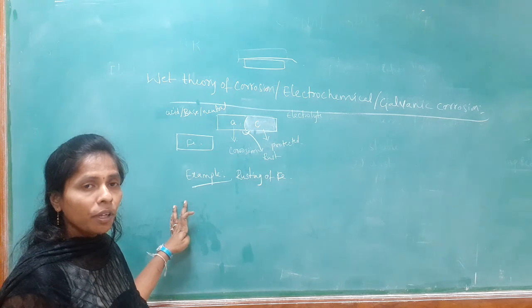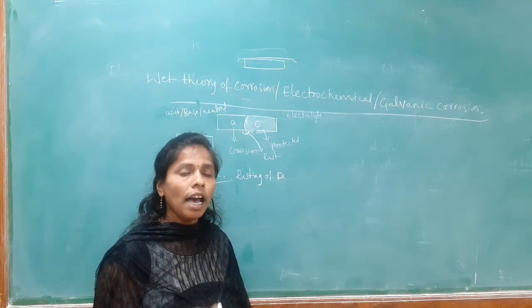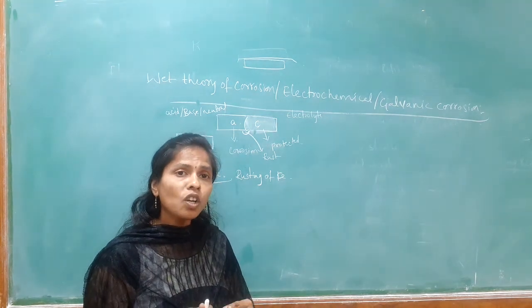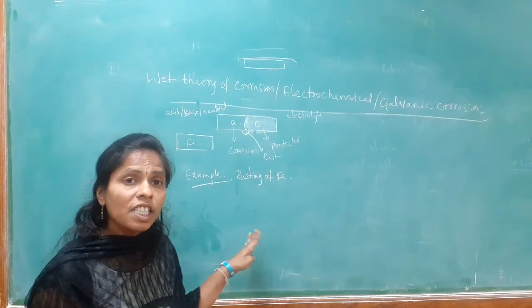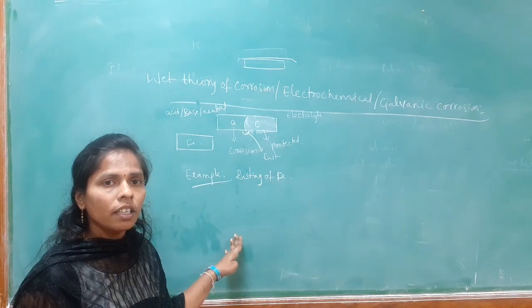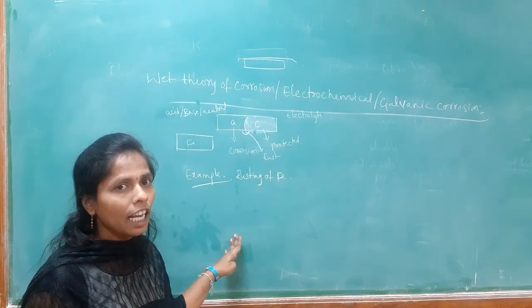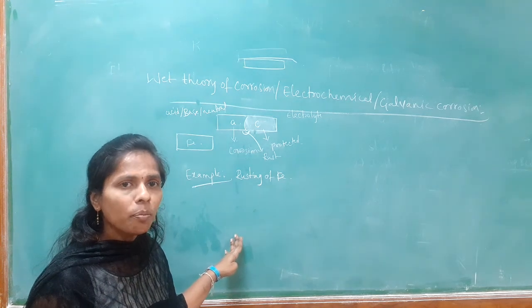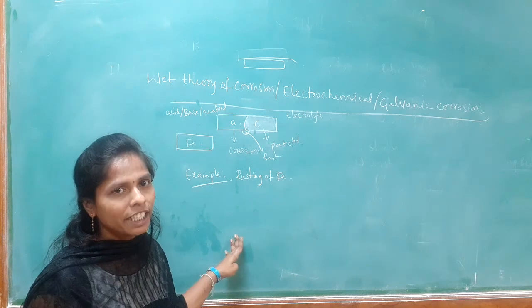But we know that when the metal is exposed to acid, base or the neutral solution, the process of the reaction will not be the same, because the rust formation or the corrosion formation depends on the nature of the electrolyte. So, the mechanism will be different based on the electrolytic solution.